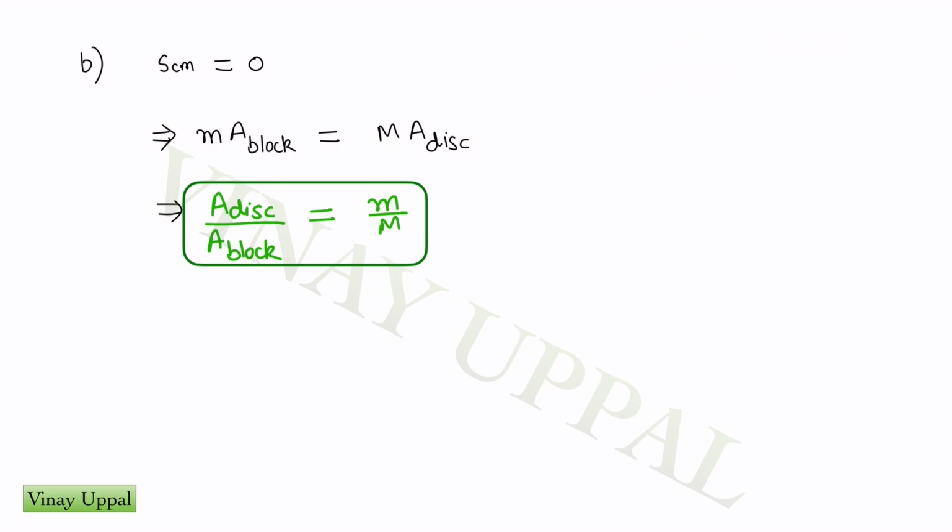Coming to the ratio of the amplitudes, we'll use the fact that the center of mass of the system is at rest always, so the displacement is 0, and therefore I'll have m1a1 is equal to m2a2. That means that m a of the block should be equal to M a of the disk, where a is the amplitude. So very straightforward, the ratio of the disk and block amplitudes is going to be the inverse ratio of the respective masses, small m by capital M.